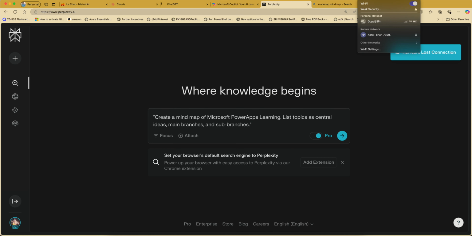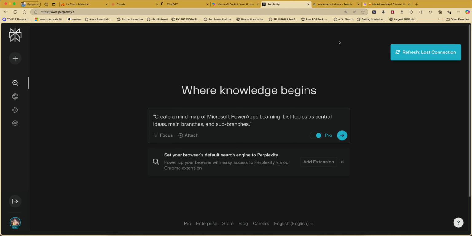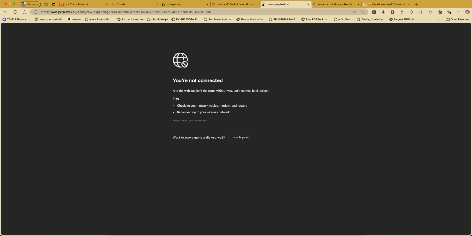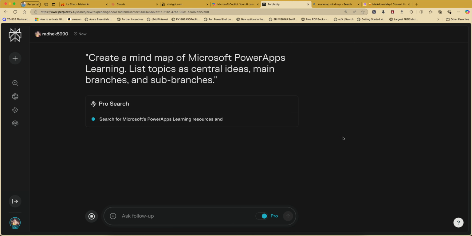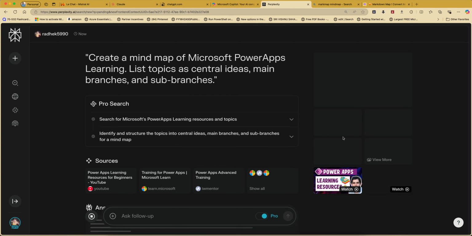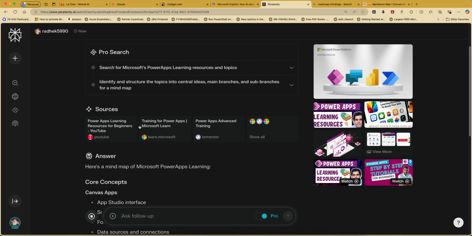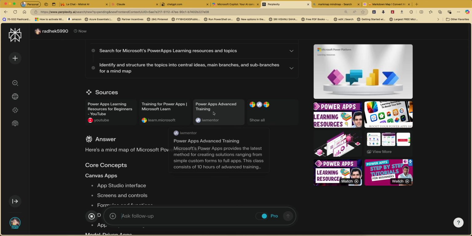Okay, let me refresh this browser once again. Okay, I'm typing the same thing now and clicking this, and you can see it is searching all the topics here, and it is also giving the source from where it is getting all this data.